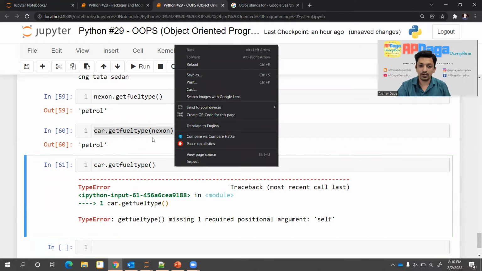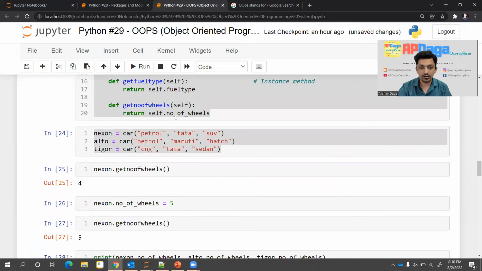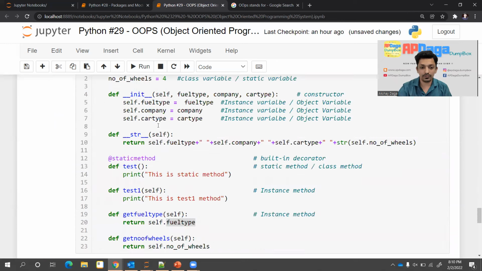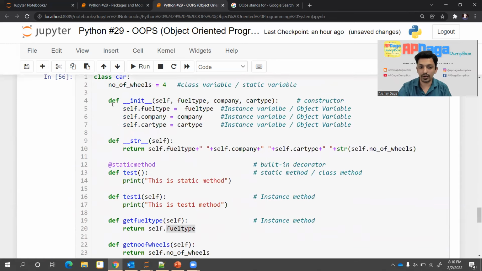So in any class, if you write any method, the first parameter will be self, which stores the pointer to that instance, and the remaining parameters can be used to assign values to instance variables.